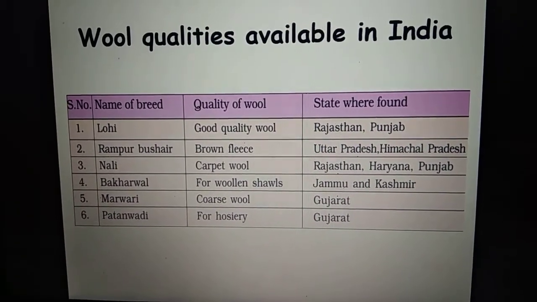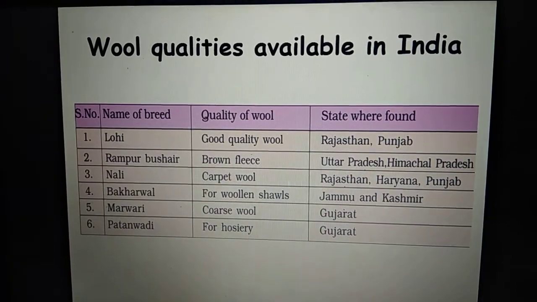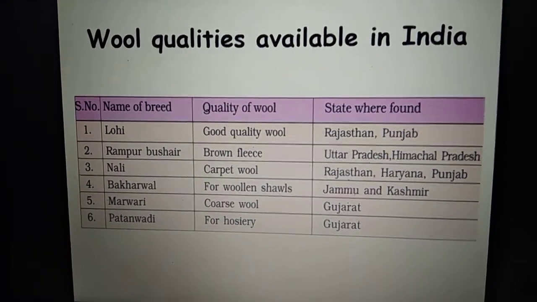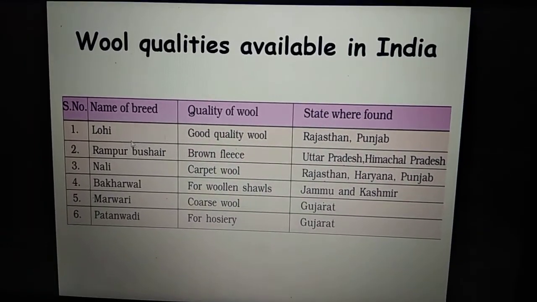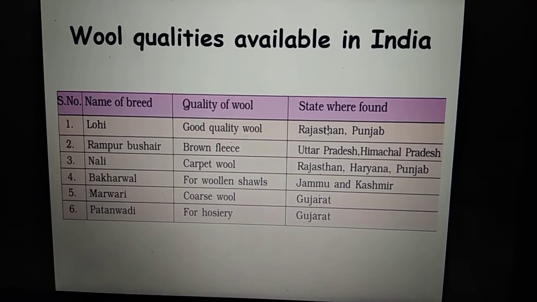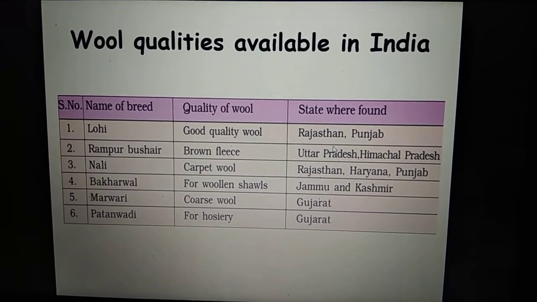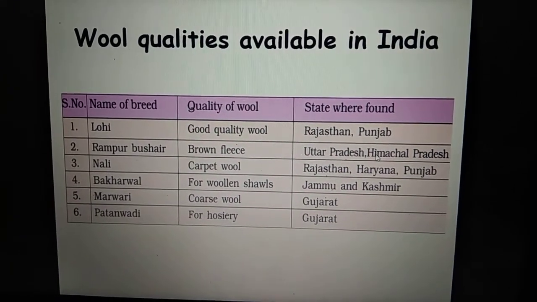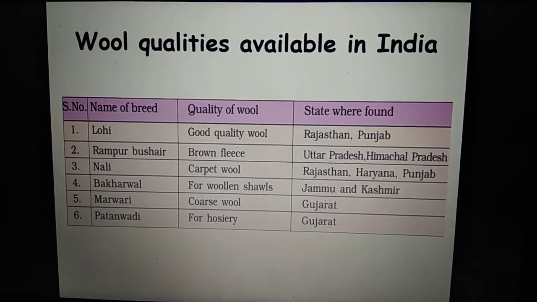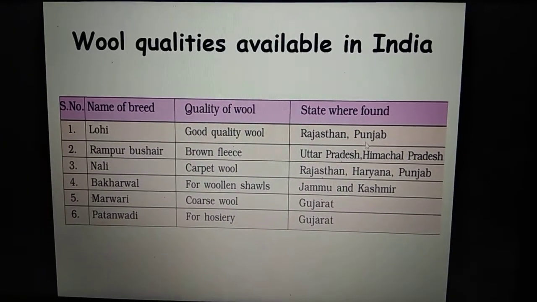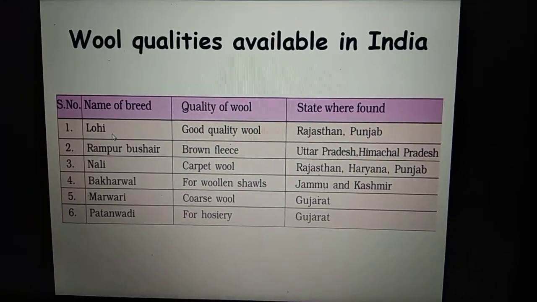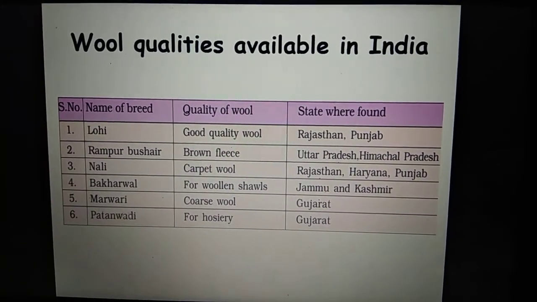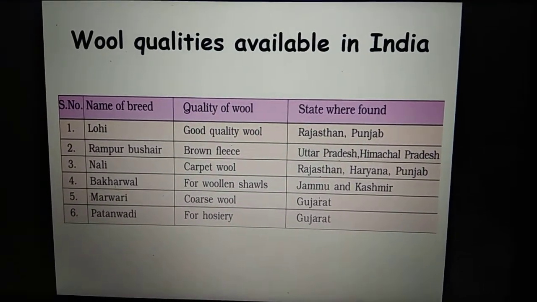The wool which we get from sheep in our country India comes in the following types. We have wool from Punjab, Rajasthan, Uttar Pradesh, Himachal Pradesh, Haryana, J&K, Gujarat. Several states of India produce wool, depending upon which breed of sheep is used to make which quality of wool.